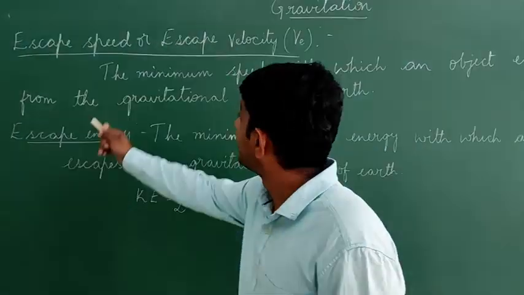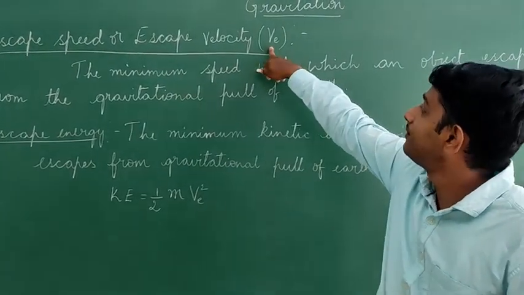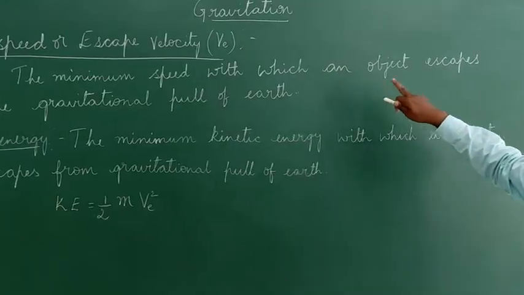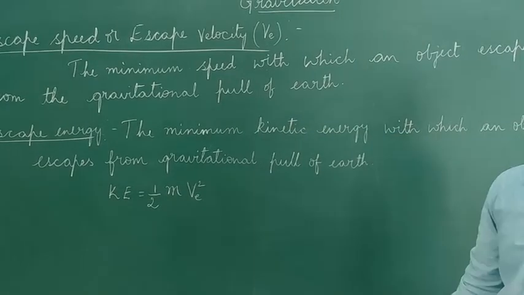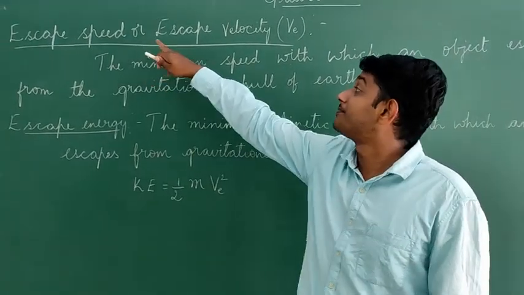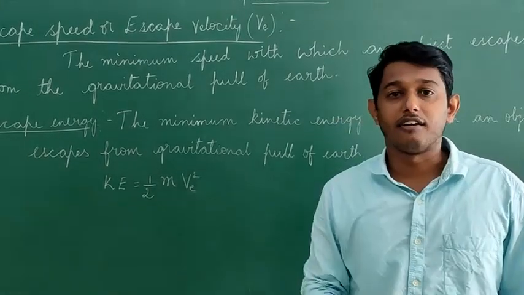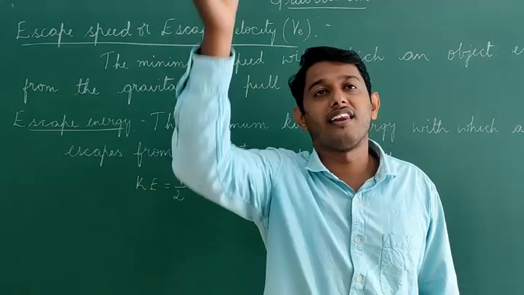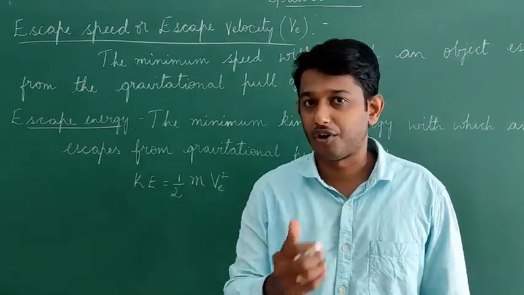The next topic is escape speed or escape velocity, which is represented by the term Ve. The minimum speed with which an object escapes from the gravitational pull of Earth is called escape speed or escape velocity. We all know that when a stone is thrown upwards, it will reach a certain height and then return back to the earth again. I hope you all know this.